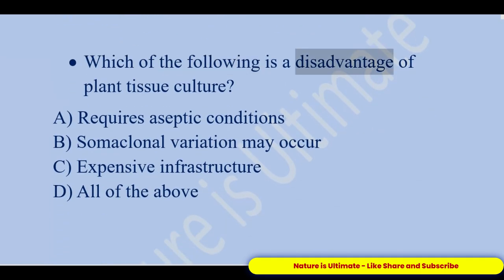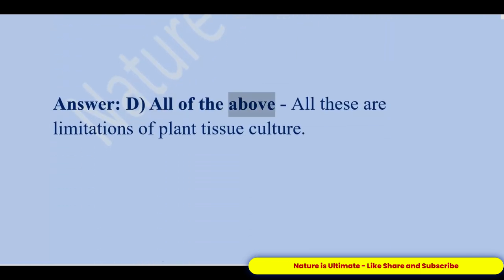Which of the following is a disadvantage of plant tissue culture? A. Requires aseptic conditions. B. Somaclonal variation may occur. C. Expensive infrastructure. D. All of the above. Answer: D. All of the above. All these are limitations of plant tissue culture.